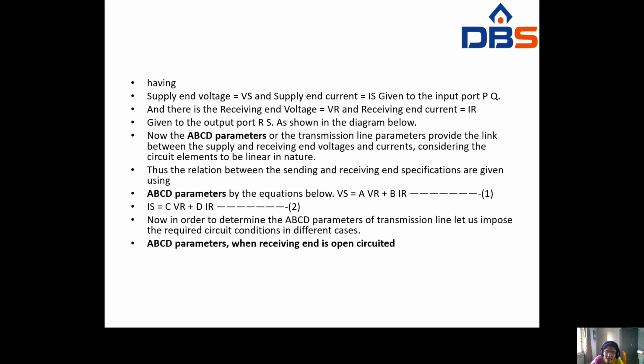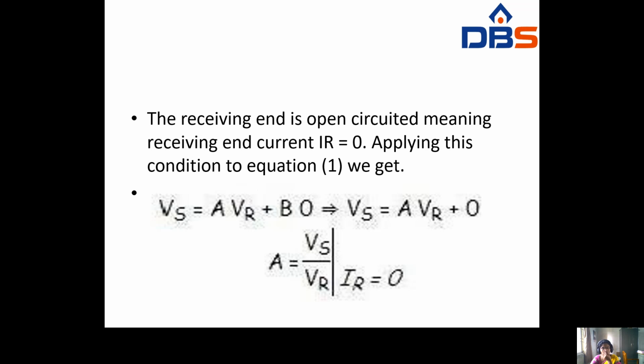So at that time Vs equals A into Vr. From that, A equals Vs by Vr at Ir equals 0, that means sending end voltage by receiving end voltage. See here, Vs equals A into Vr plus B into Ir. In the place of Ir, you can substitute the 0 value, so you get Vs equals A into Vr. From that, A equals Vs by Vr at Ir equals 0.